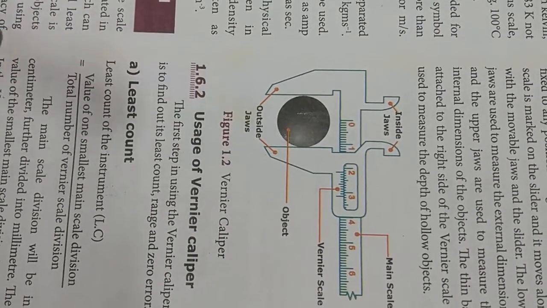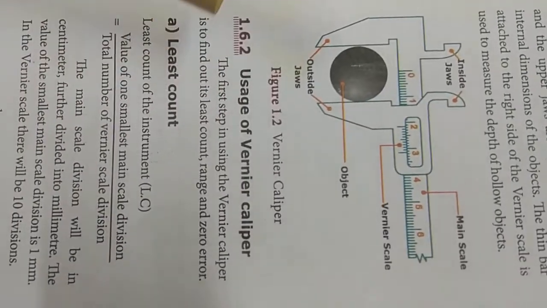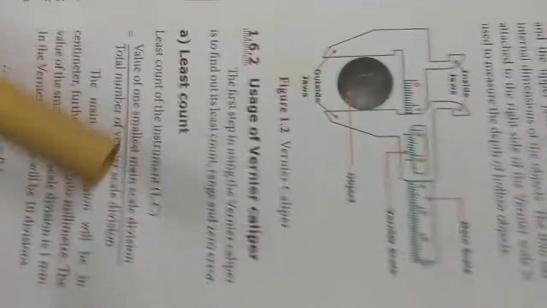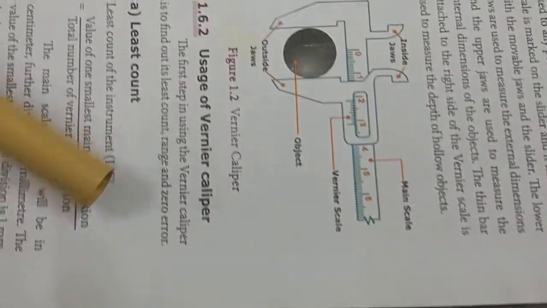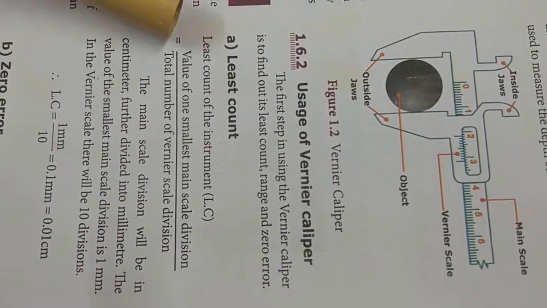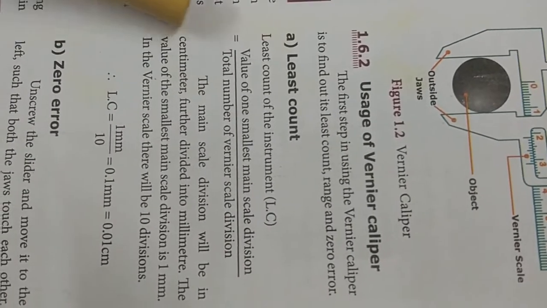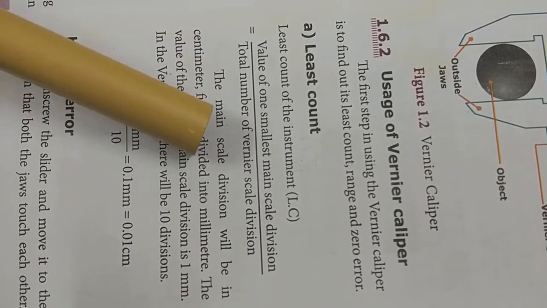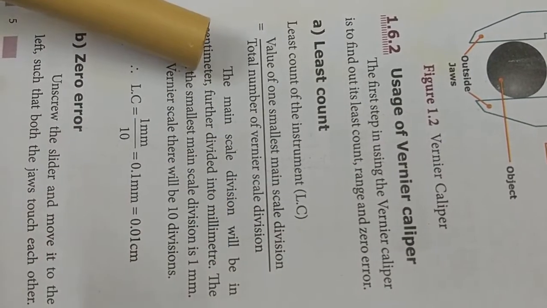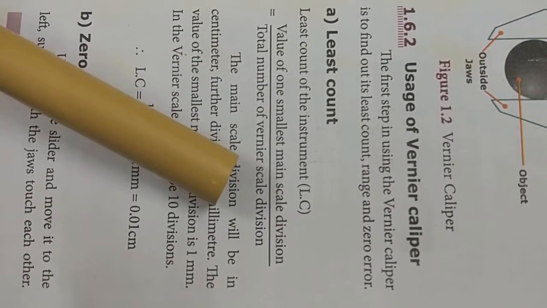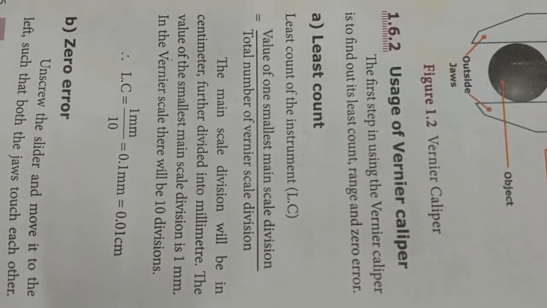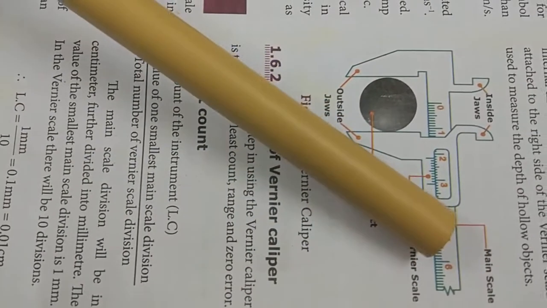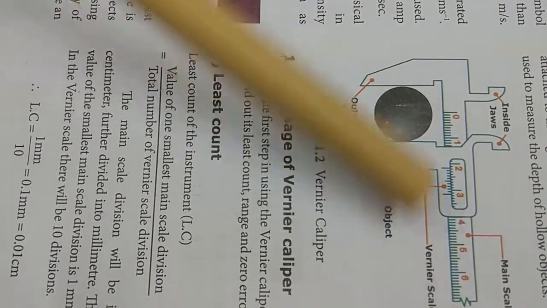Next, in the vernier caliper you have to find three stages of readings. The first one is the least count measurement. Least count is equal to the value of one smallest main scale division divided by the total number of vernier scale divisions. Listen, students, the value of one smallest main scale division, what is the main scale? This is the main scale, divided by the total number of divisions.